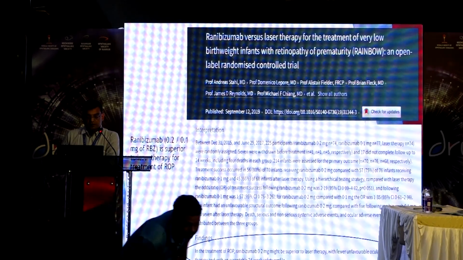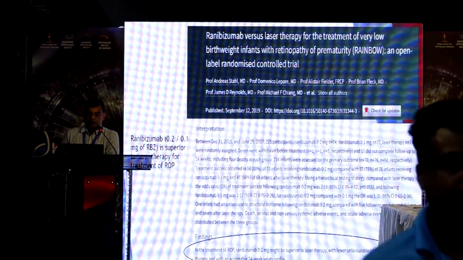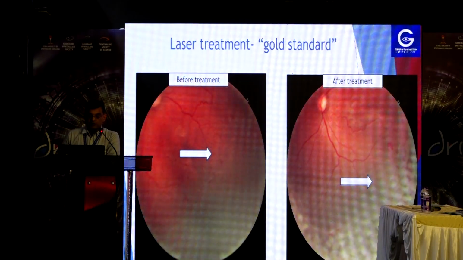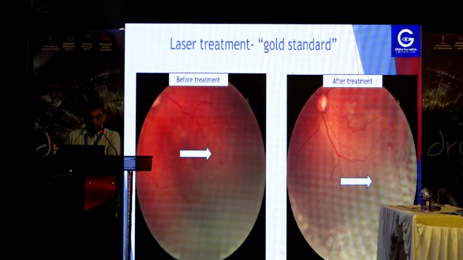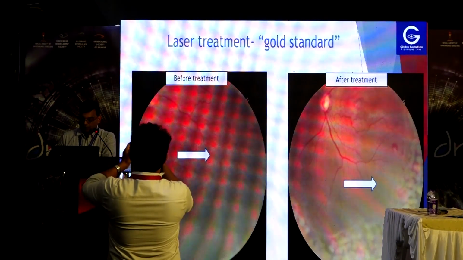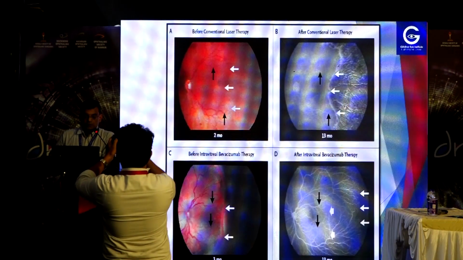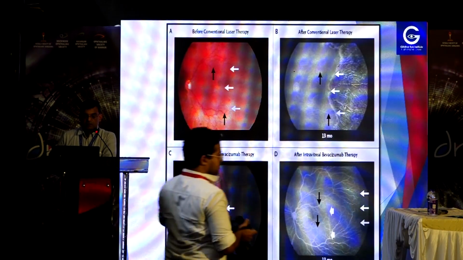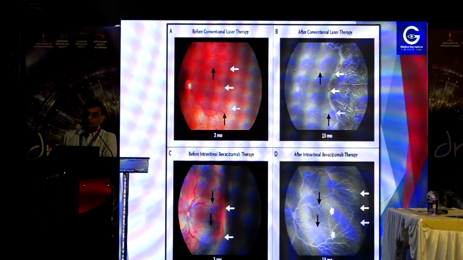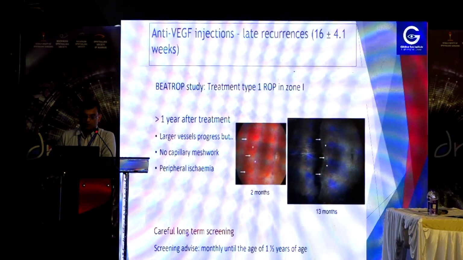The RAINBOW trial is a recent landmark trial that showed ranibizumab to be superior to laser for treatment of ROP. Still, laser is the gold standard, and this is our case in which, after stage 3 peripheral avascular retina, laser marks have been given with near-confluent burns. Anti-VEGF and laser differ: anti-VEGF causes significant vascularization to the periphery without leaving much damage or scarred peripheral retina, but laser causes significant scarring in the peripheral retina, which has sequelae and complications in later life.